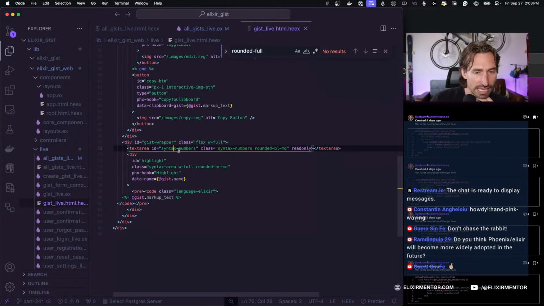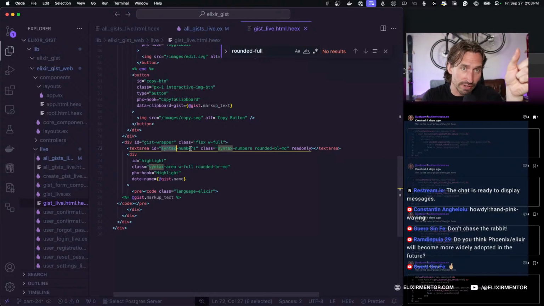So we're gonna have our text area with our line numbers, right? And we have our JS hook that is counting the lines, and we have a text area, a sliver, like a column, that we're putting our dynamic line numbers in, and then we have our actual code snippet to the right. Okay, and so we're going to basically copy this.